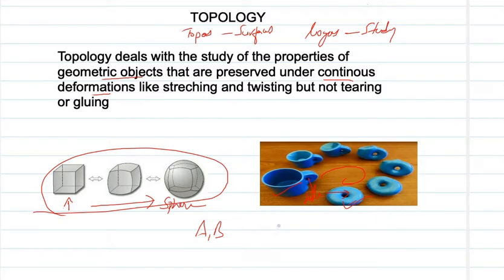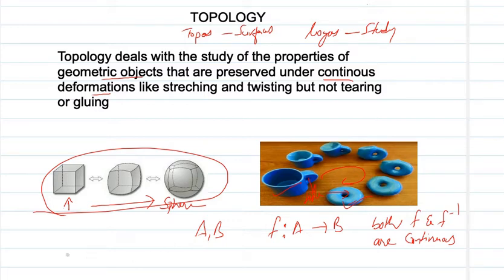They are homeomorphic if there exists a bijection f from A to B such that both f and its inverse are continuous. In such a case, we say that these two subsets A and B are homeomorphic. So this is the basic idea behind topology.